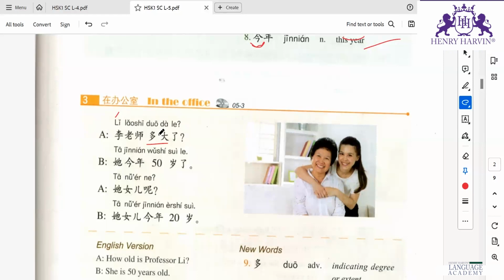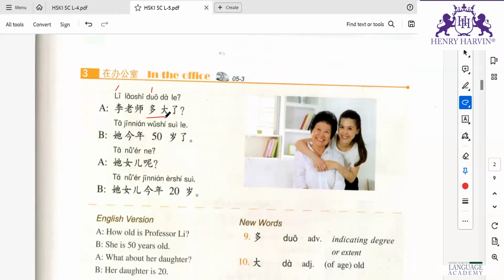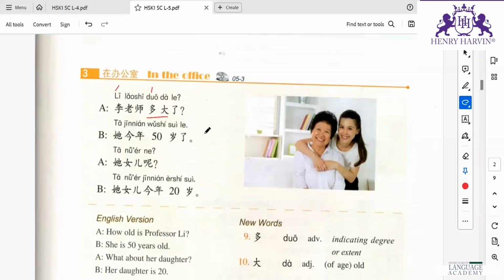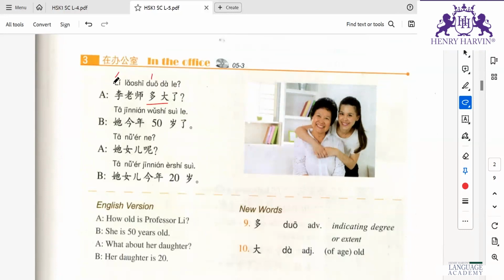Then Li Laoshi, Tuo ta. I have told you they are asking about age. Tuo is many or how. Now ta individually means big, but here they have used it as old, like sui. Sui is year of age. Ta is old of age. Tuo ta: so how old is Li Laoshi, or we can say how old is teacher Li.